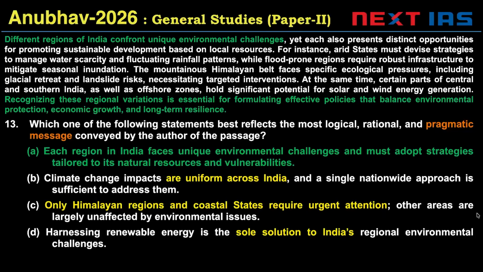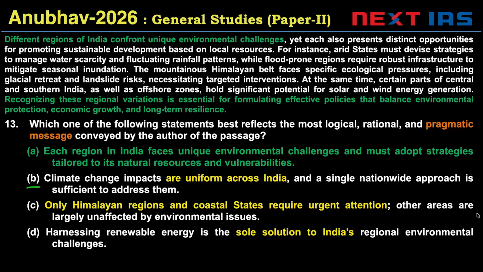All right. So the next is the main point of the author. What would be the main point of the author? Here, the main point is fairly easy. This exact type of main point passage has been asked by UPSC before many times. In each paper, you'll get one or two questions addressing this. Different regions of India confront unique environmental challenges. Recognizing these regional variations is essential for formulating effective policies that balance environmental protection, economic growth, and long-term resilience. So really easy passage, really easy message.